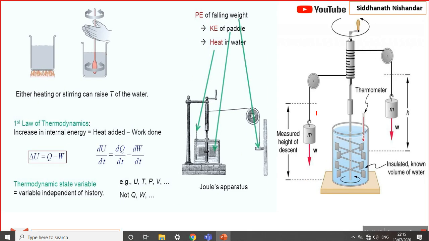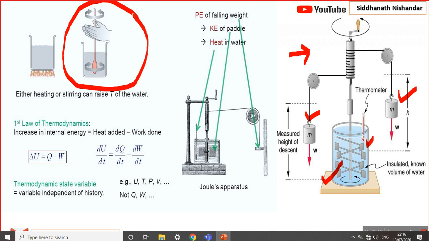There are different methods that were done by Joule. He changed the mass also. We changed the construction of that paddle wheel. Different kinds of arrangements were also done by Joule. Okay, we see there is an experiment you observe in day-to-day life.